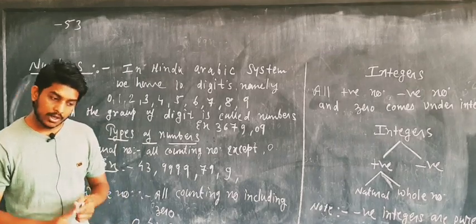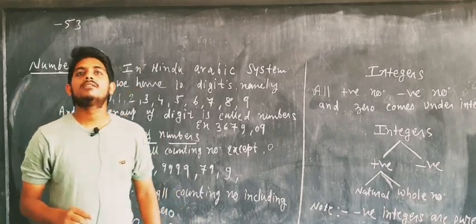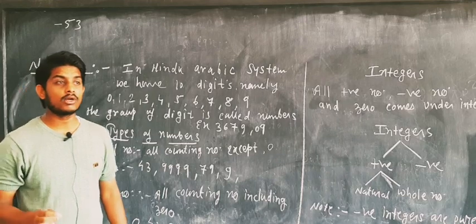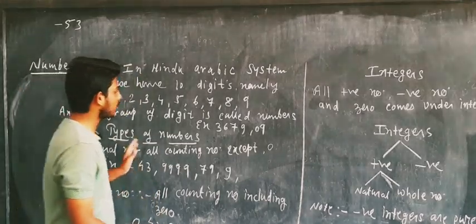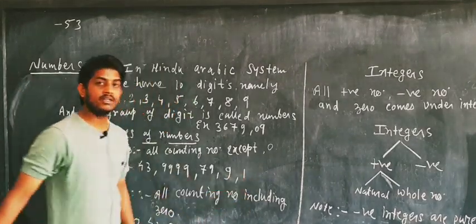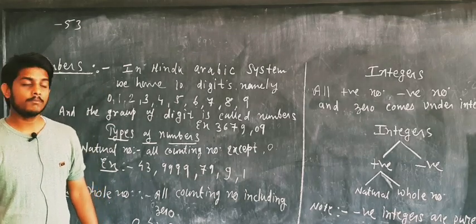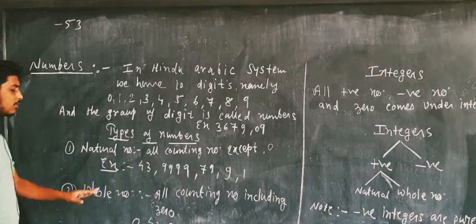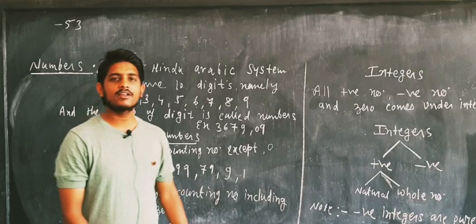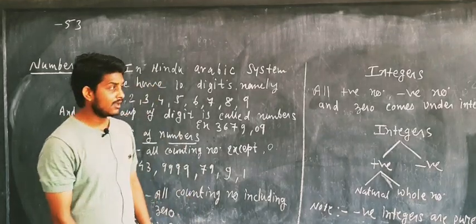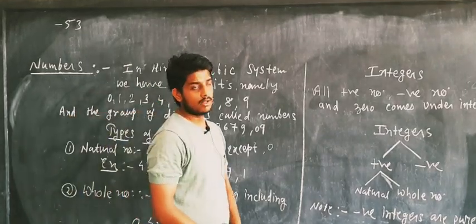Now one more question arises. What is the smallest natural number? The smallest natural number is 1, meaning natural numbers start from 1. What is the smallest whole number? 0 is the smallest whole number, meaning whole numbers start from 0.